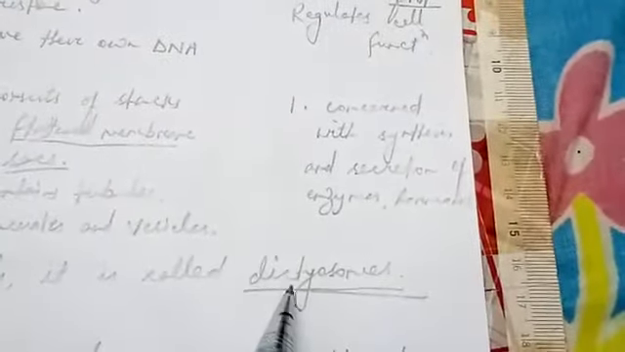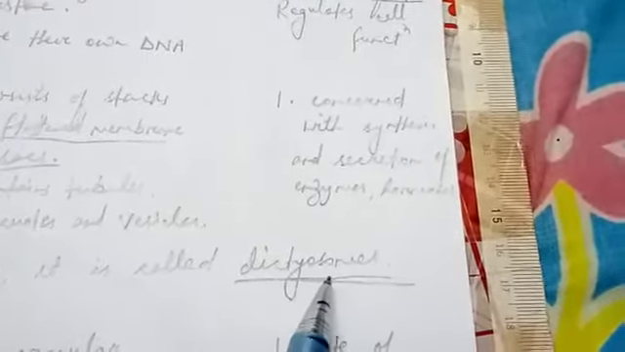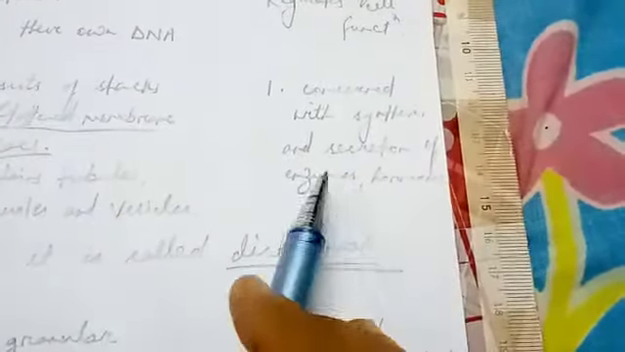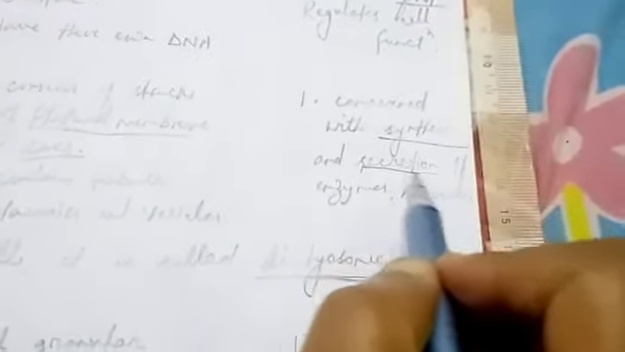So sometimes the question comes, name the following. The Golgi complex in plant cell, it will be dictyosome. And what is the function? Concerned with synthesis and secretion of enzymes and hormones.